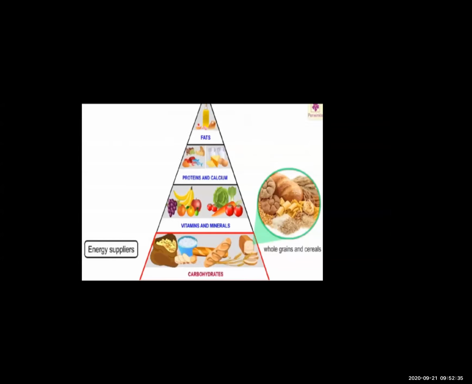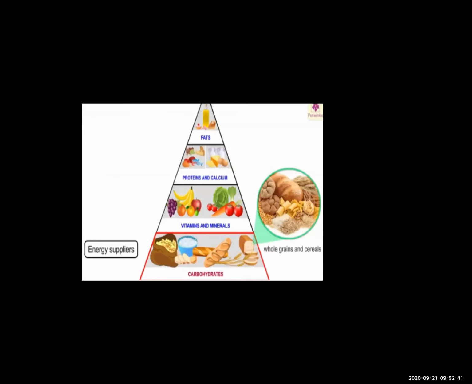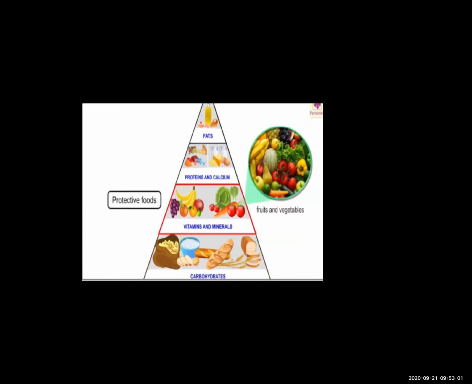So from where do we get carbohydrates? We get carbohydrates from grains, cereals, pulses. Which are the grains? Like rice, jowar, bajra, wheat, these are the grains. Pulses, all dals are the pulses. Okay. So from there we get the carbohydrates. Carbohydrates give us energy. Okay.